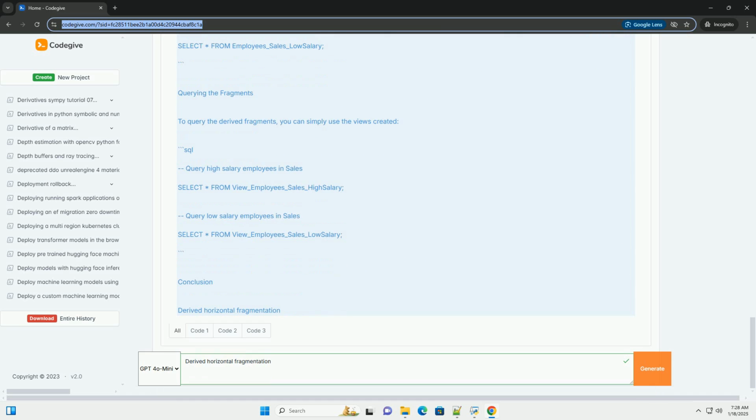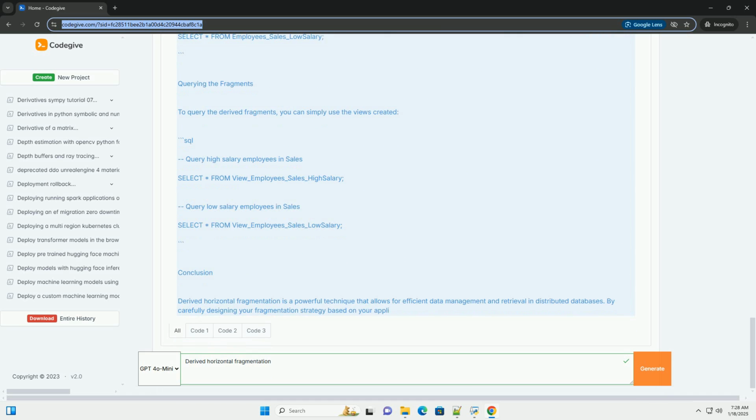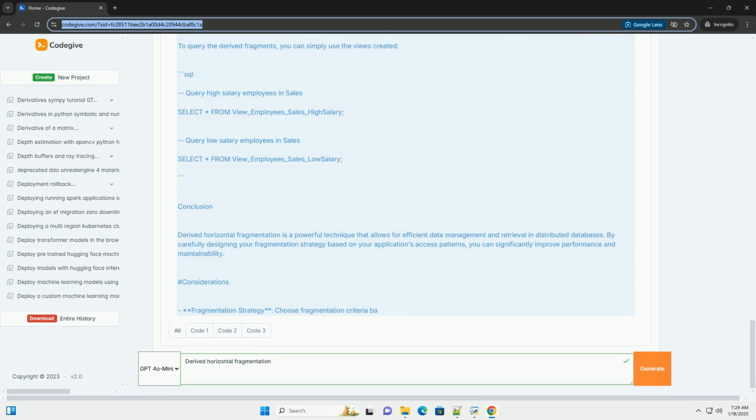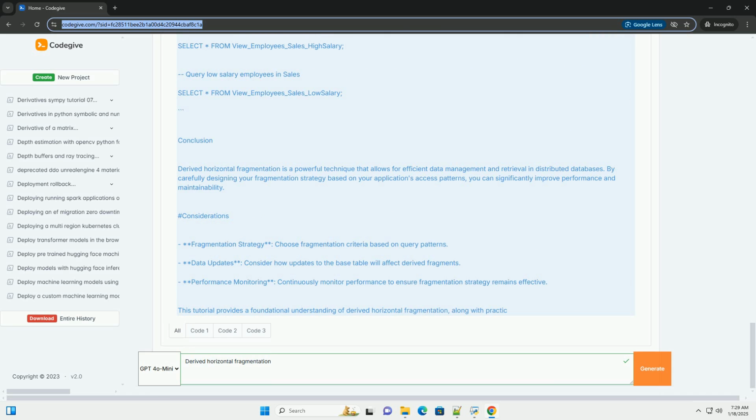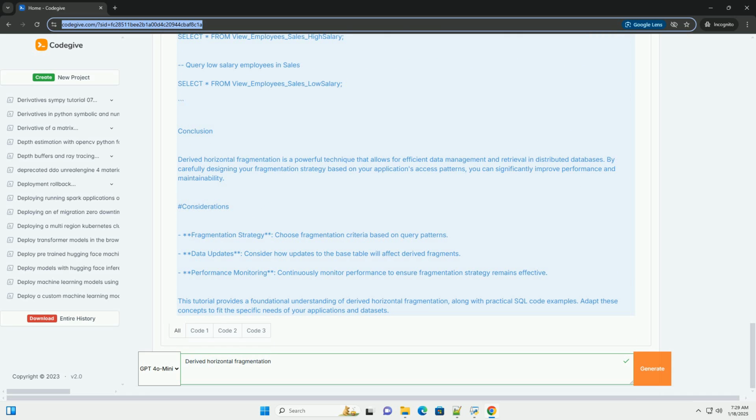Key concepts. 1. Fragmentation: dividing a table into smaller pieces, or fragments, to improve performance and manageability. 2. Horizontal fragmentation: a type of fragmentation that involves selecting certain rows from a table based on a condition. 3. Derived fragmentation: this refers to the creation of new fragments based on the existing fragments or specific criteria that derive from them.